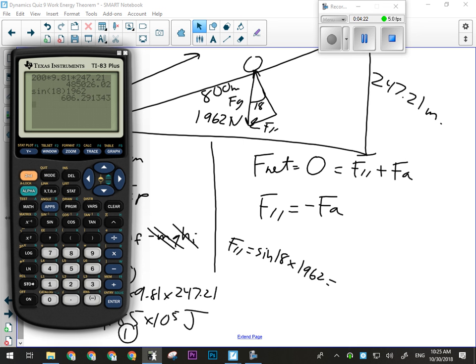Okay, so we've got 606 newtons up the ramp as our F applied, and we're going to multiply that by the distance of the ramp, 800 meters. And lo and behold, we get exactly the same number, because it doesn't matter which way you do it, except that this way involves me calculating first the force of gravity, then F parallel, and then coming up with my final answer, whereas this other method requires me to go m times g times h and be finished in one step. I prefer the quick way.